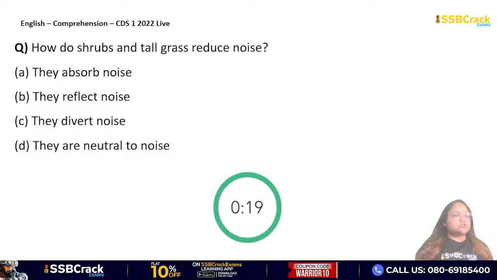Next and the last question from this passage. How do shrubs and tall grass reduce noise? Shrubs or tall grass noise कैसे reduce करते हैं? They absorb noise, they reflect noise, they divert noise, they are neutral to noise.